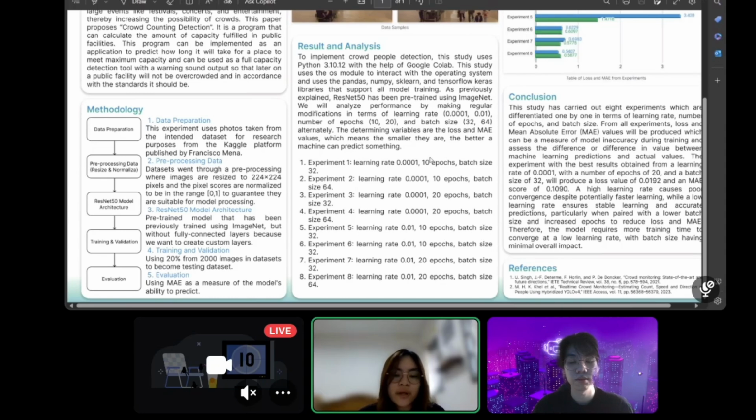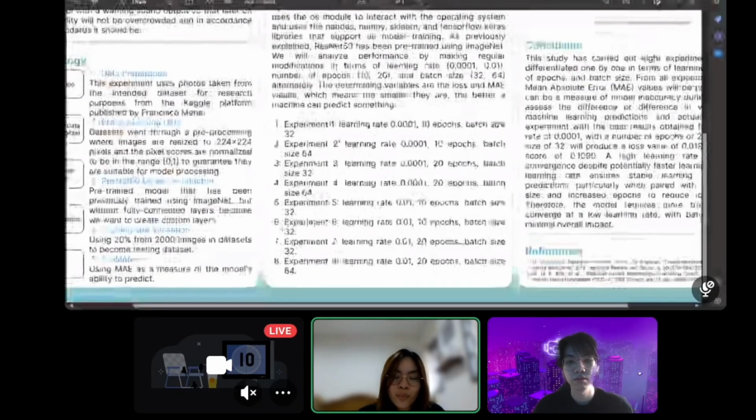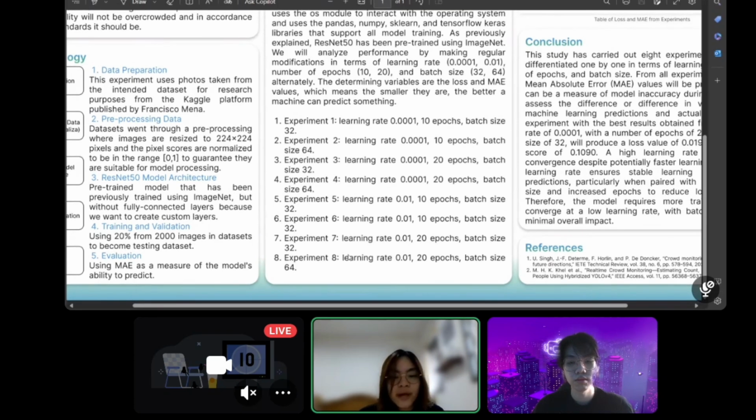In experiments 1 to 4, we used a learning rate of 0.0001. In experiments 1 and 2, we trained the model for 10 epochs, while in experiments 3 and 4, we trained the model for 20 epochs. Experiments 1 and 3 use a batch size of 32, and experiments 2 and 4 use a batch size of 64. In experiments 5 to 8, we use a learning rate of 0.01. In experiments 5 and 6, we trained the model for 10 epochs, while in experiments 7 and 8, we trained for 20 epochs. Experiments 5 and 7 use a batch size of 32, and experiments 6 and 8 use a batch size of 64.